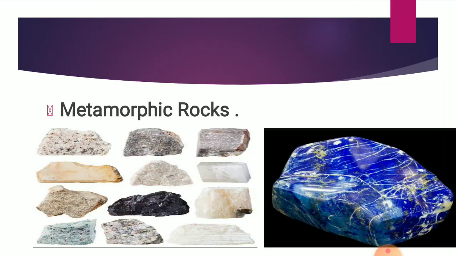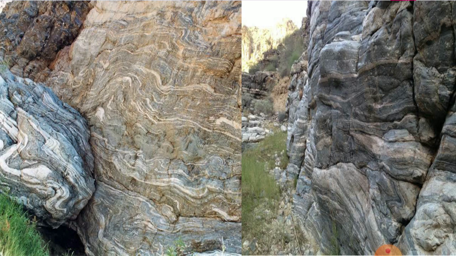Next screen, metamorphic rocks. Heat and pressure can change many things. They can even change rocks. Metamorphic rocks form deep in the earth where high temperature, great pressure and chemical reactions change one type of rock into another type, with high hardness and a new composition of minerals.